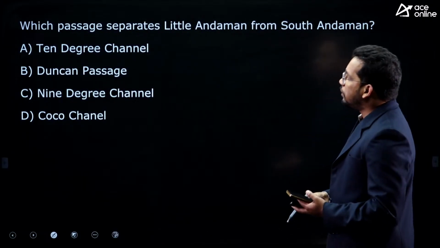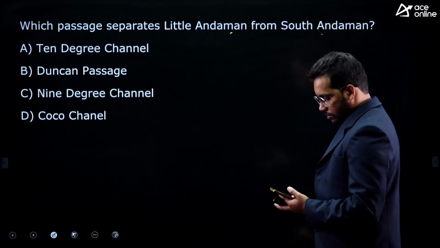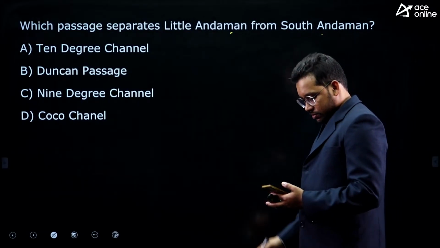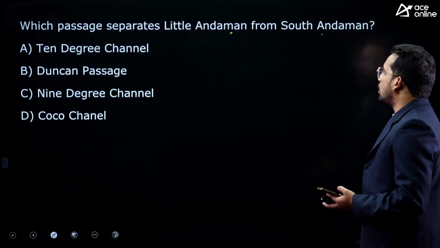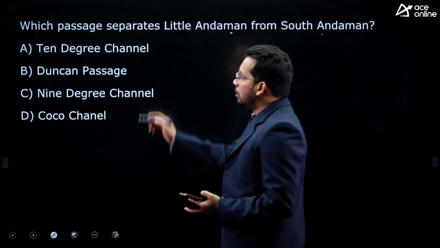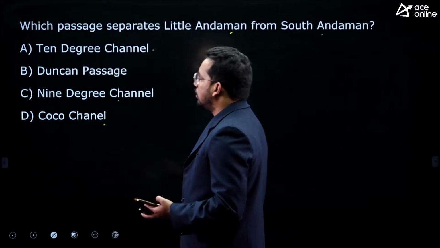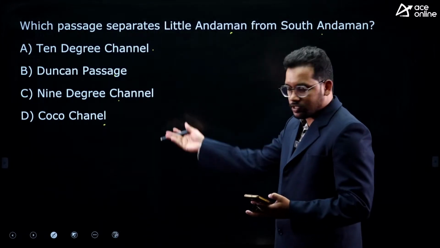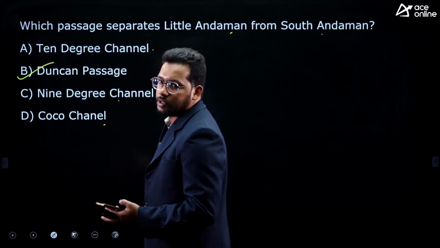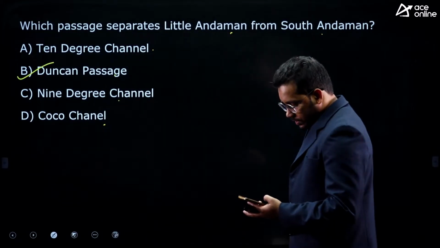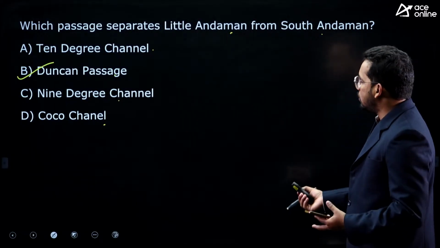Next one, which passage separates Little Andaman from South Andaman? 10-degree channel, Duncan Passage, 9-degree channel, Coco Channel. Very easy question, direct question. This is a previous year question from SSC JE as well as RRB and NTPC. Twice it was asked. That is Duncan Passage. Right? So you can check once.